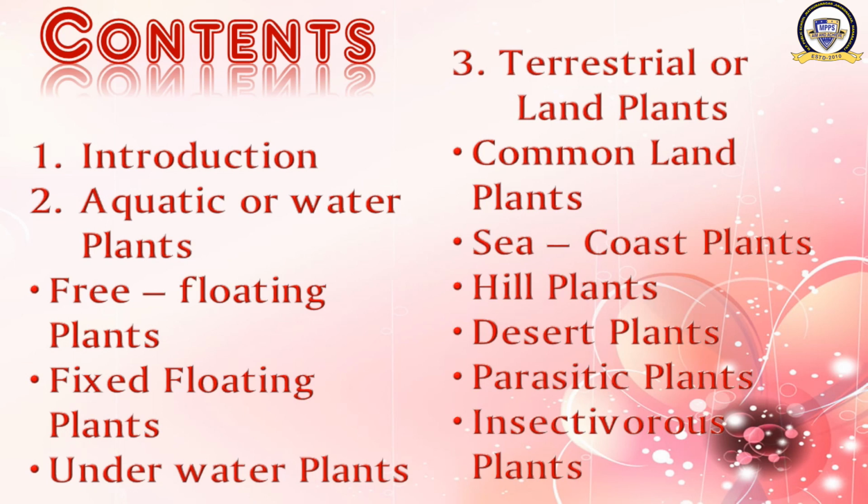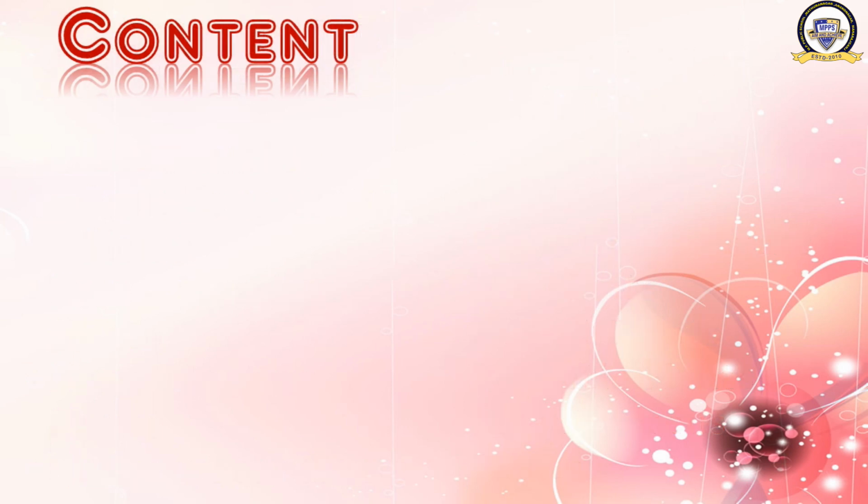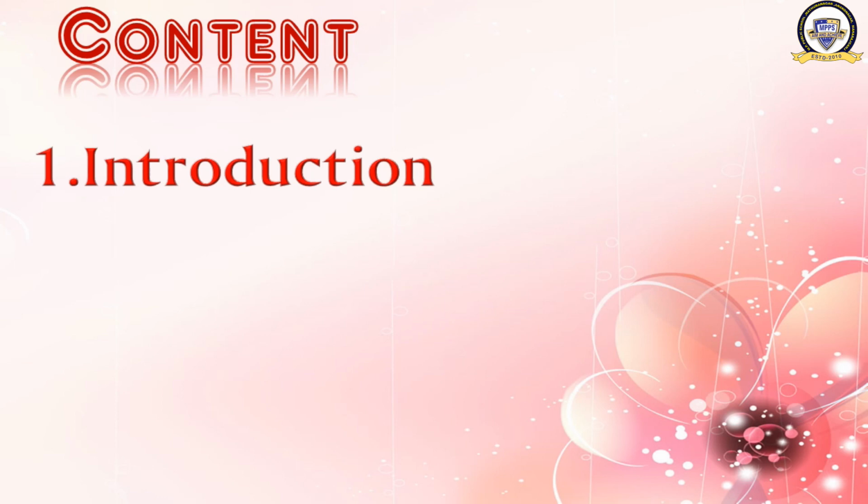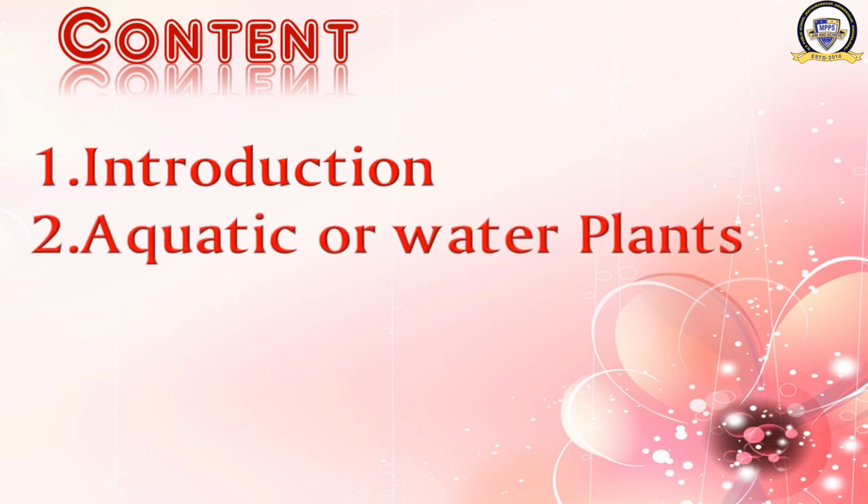This is what the lesson is about, but I told you we are not studying this whole chapter today. We will have only the first part. Let us see what are the topics included in the first part. Introduction. We will introduce this chapter. Then next topic is aquatic or water plants.